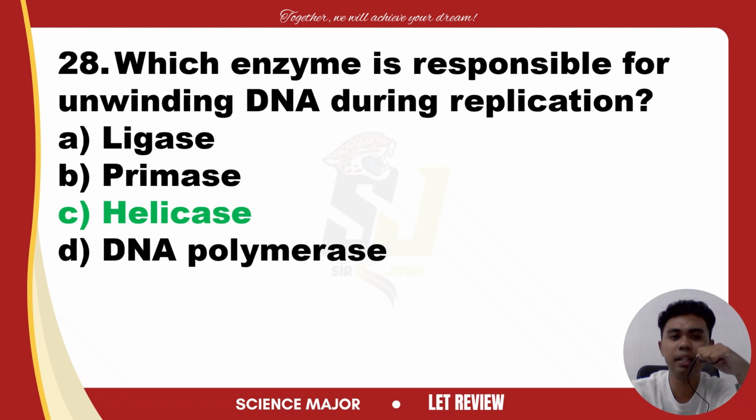I compared helicase to a scissor; that's my technique, comparing the enzyme to a thing so that I can remember it. It breaks the hydrogen bonds between the base pairs, separating the two strands of the DNA, creating the replication fork where replication can proceed.